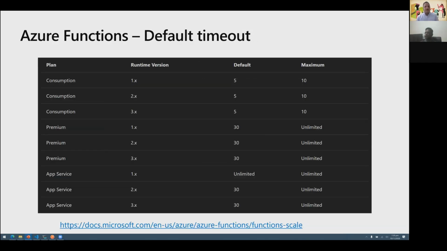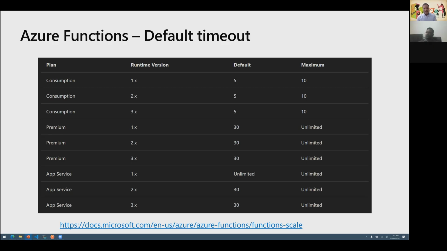Next is the default timeout. So Azure Functions, based on the runtime version and based on the type of the plan that we select, has a default timeout. And if the function doesn't finish within that default timeout, it will automatically be terminated. This is to make sure that we fit within our consumption plan and we are not running some function which is supposed to be finished within, let's say, 5 minutes, for example, and it's taking a lot of time. This is to avoid a scenario where compute is being consumed for longer duration than expected.